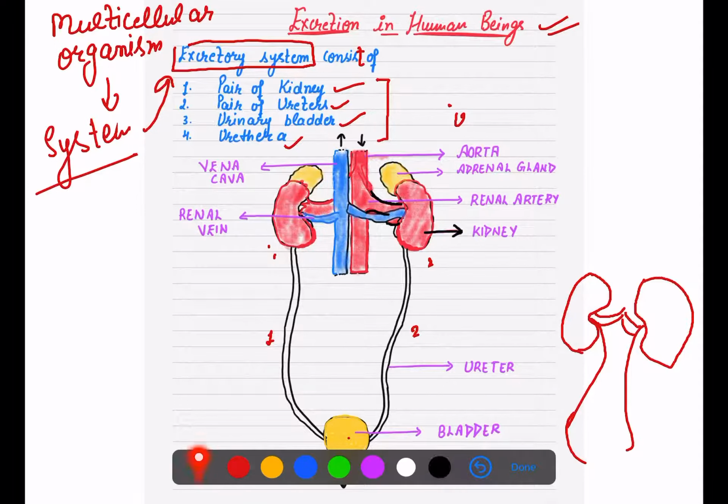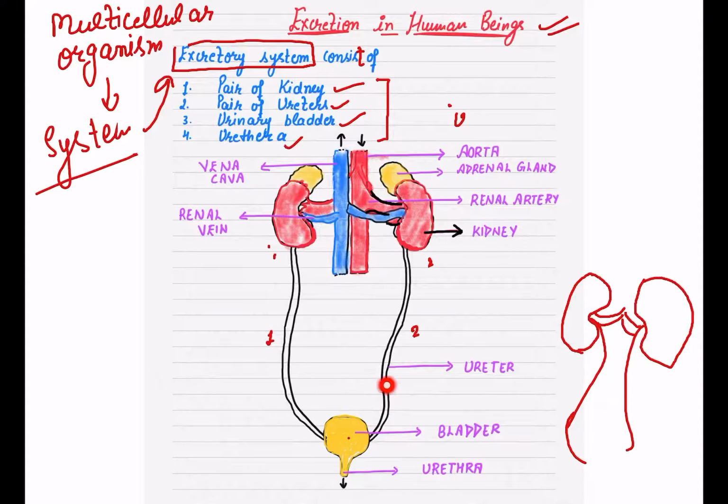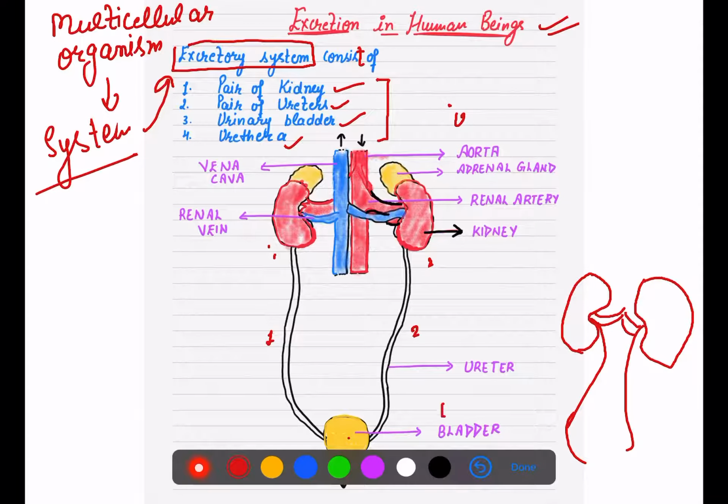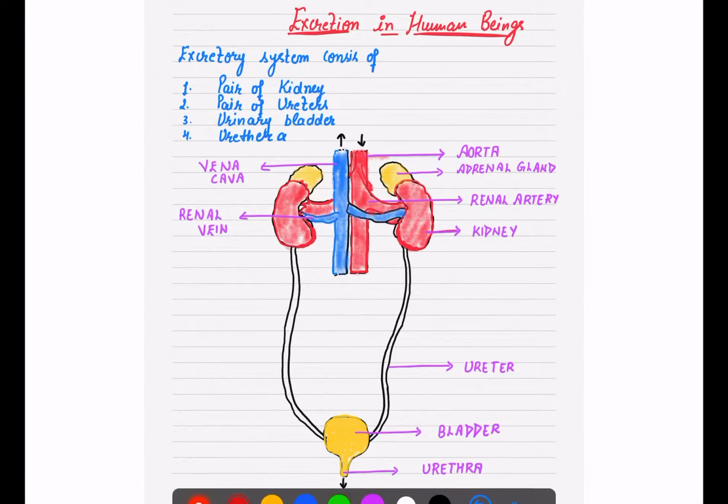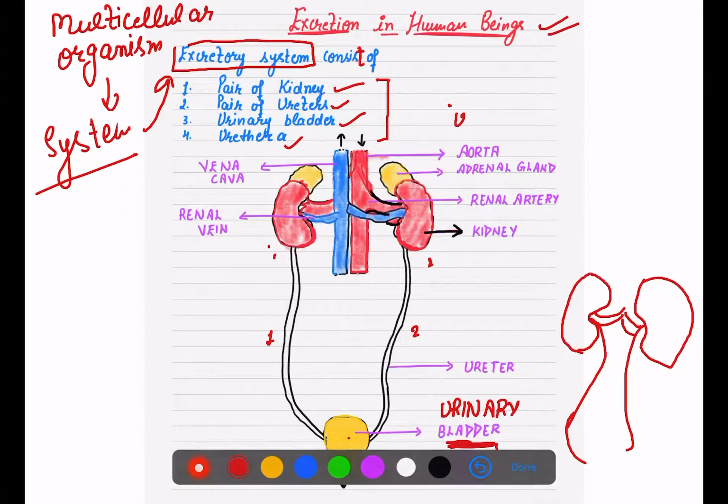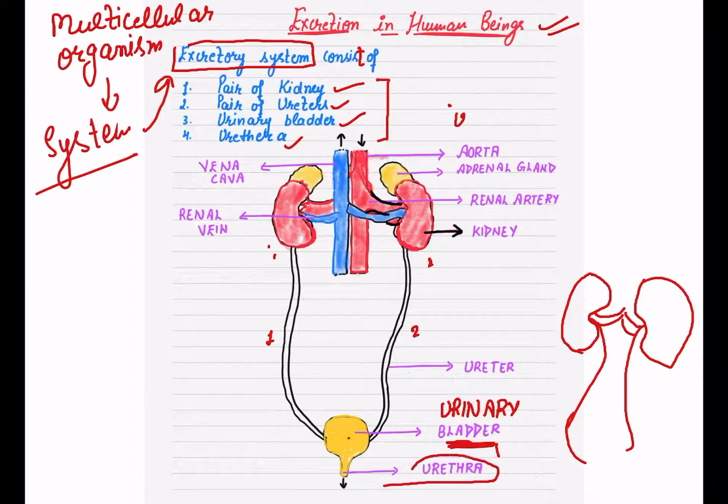Now just on the top of the kidney there is a gland, and this gland is known as the adrenal gland. As you can see, just at the top of the kidney, there is a gland. Now come below. From this depression area there arise the ureters, which carry urine, and ultimately they reach the bladder. Which bladder is it? It is the urinary bladder, and the urine is stored in the urinary bladder till it is released through the urethra.